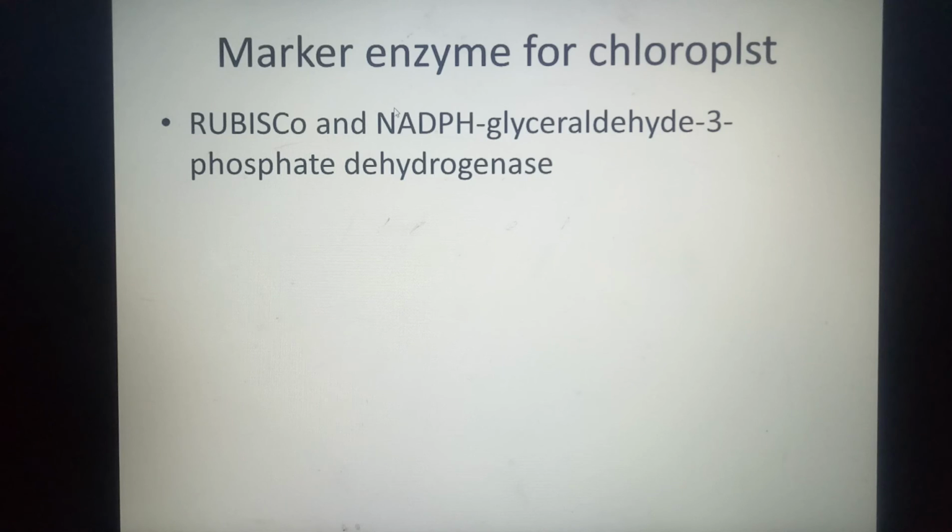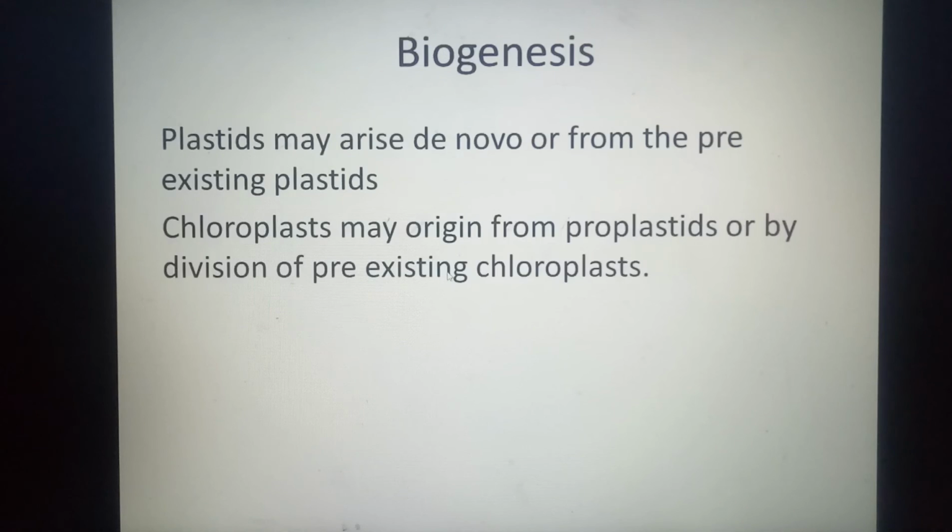What are the marker enzymes for chloroplast? That means कि वो कौन से enzymes हैं जिनसे हम कहीं पे पता लगा सकते कि chloroplast organelle यहाँ पे present है कि नहीं है. वो marker enzymes होंगे chloroplast के लिए. So that is the rubisco. We know rubisco is the enzyme which fixes CO2 for photosynthesis. And NADH, glyceraldehyde 3-phosphate dehydrogenase, these two enzymes are the marker enzymes for chloroplast.